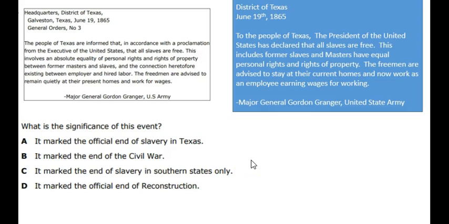So what is the significance of this event? It marked the official end of slavery in Texas. It marked the end of the Civil War. It marked the end of slavery in southern states only. It marked the official end of Reconstruction.